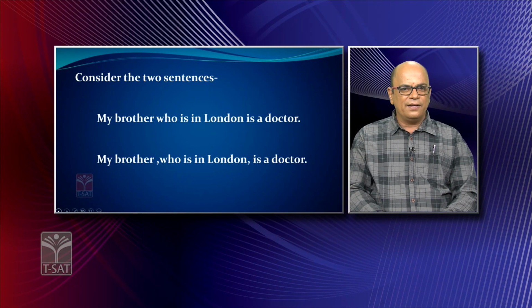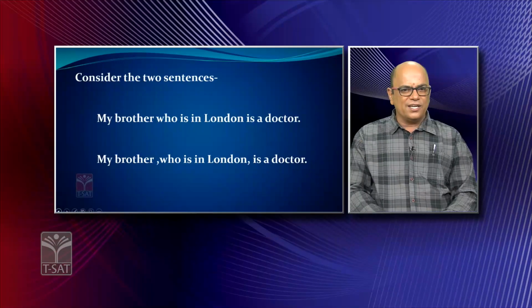And the second one, my brother, who is in London, is a doctor. It means I have only one brother and he is in London and he is a doctor. So a defining clause has restricted scope, whereas a non-defining clause is almost an adjunct.